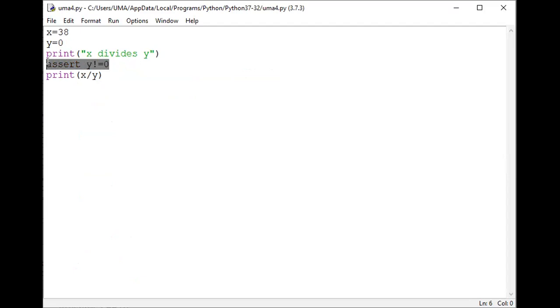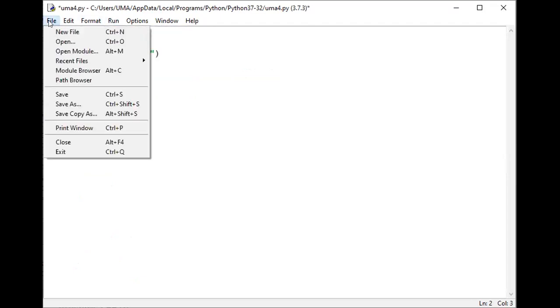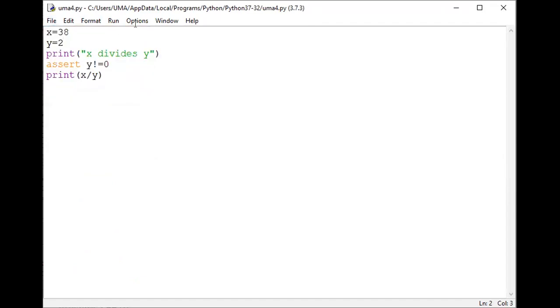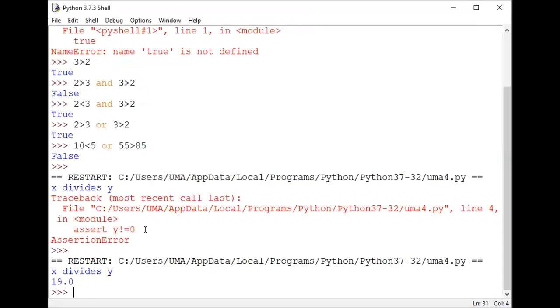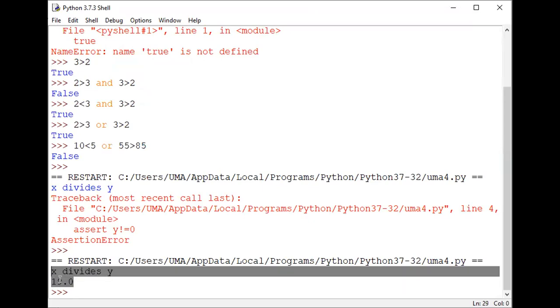Assert raises some debug information. For example, I'm taking the y value as 2, let us assume. See the result. In this particular case, you will see the result value. Save this program, and then I want to see the result. See, this is the result. x divided by y, the division value is this one.